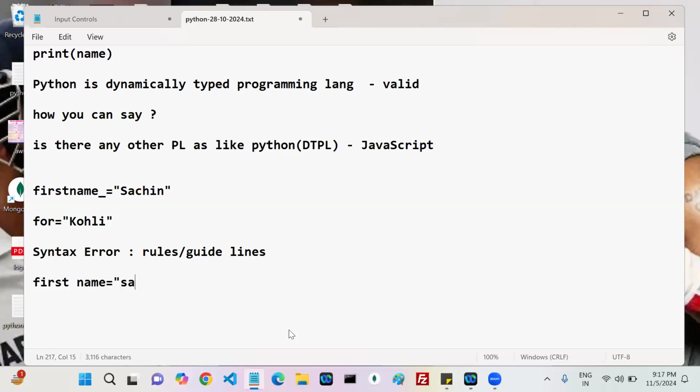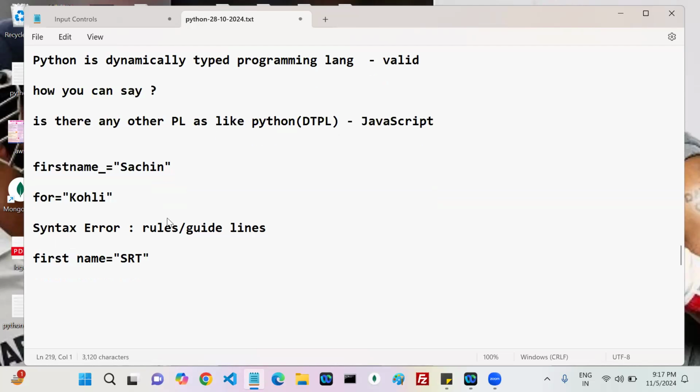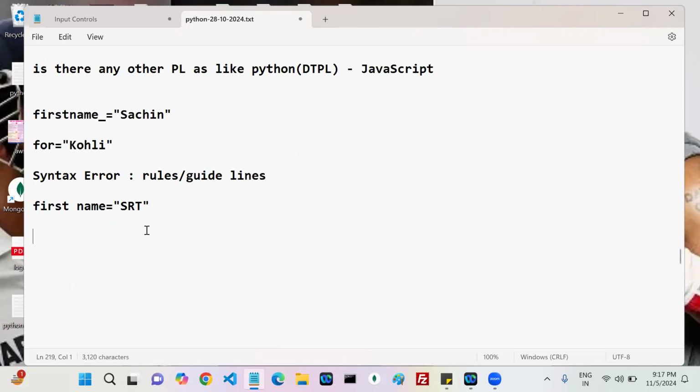This one is valid or invalid? Invalid. In Python, the variable name should not contain any spaces. This is also invalid. Okay, is it okay? So my question is, create two variables which can hold,